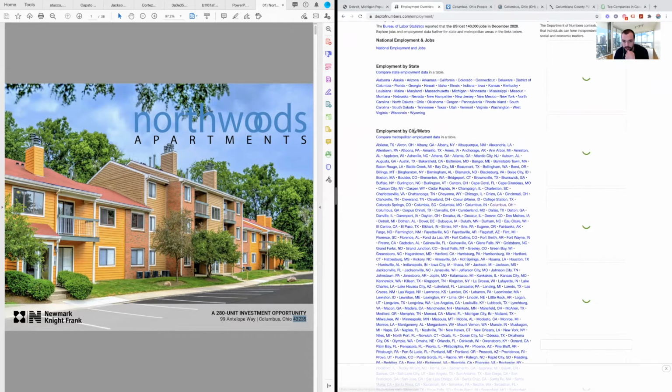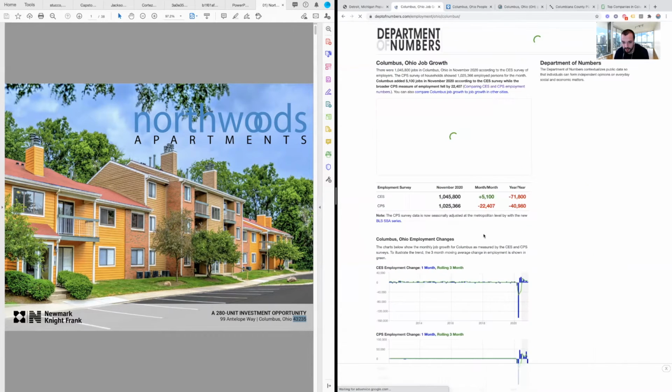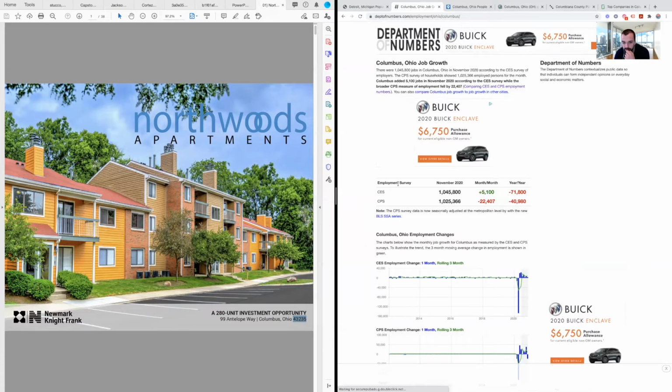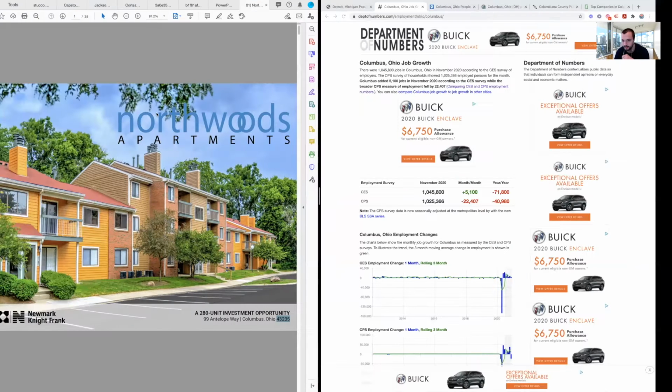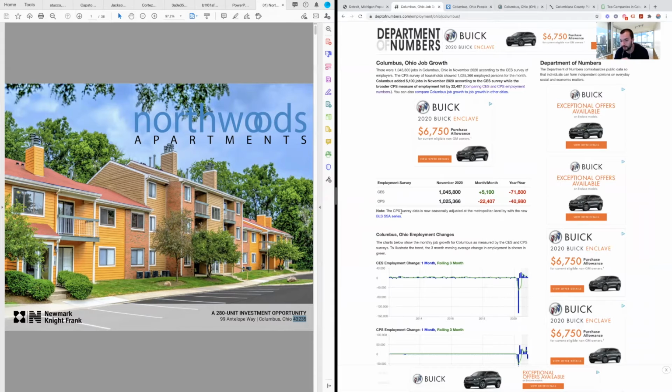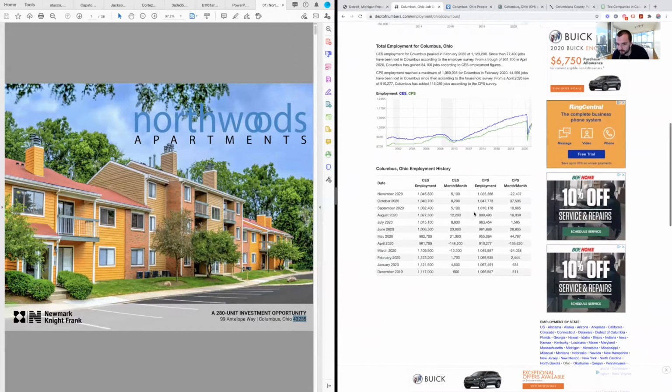And you can come over here by city and metro. So this is where you'll look at that Columbus, Ohio, find it in the sea of cities, right? And you'll see these employee surveys. So the CES, I put this note here, is the number of employees on a payroll. So this is reported by employers. The CPS is a household employment survey, which means somebody could be getting paid under the table, right? And so maybe they're not claimed by the employer, but they are getting paid somehow. So they are employed. This is a good way to understand trends and which way things are going.